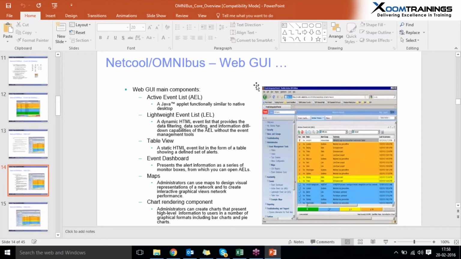Also it consists of a lightweight event list. Whenever Java isn't supported on certain systems, this lightweight event list shows every event, but in an HTML view. It also provides an event dashboard, which is the crucial part of the web GUI. Why? Because we develop a dashboard with proper portlets. Here portlets means a number of maps or filters, any event information which is easily identified by the NOC people whenever seeing this web GUI dashboard.